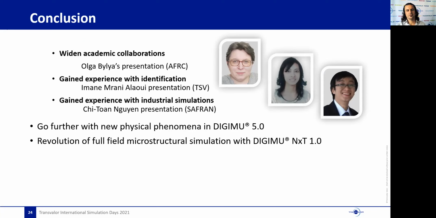Concerning the roadmap of the DIGIMU solution, the actual version is already well suited for industrial simulation on steels in the austenitic domain or for nickel alloys. You can expect from the next version, DIGIMU5, to go further in your predictions by taking into account new physical phenomena. And just be patient to let us the time to release the DIGIMU NXT1 version with revolutionary speedups.